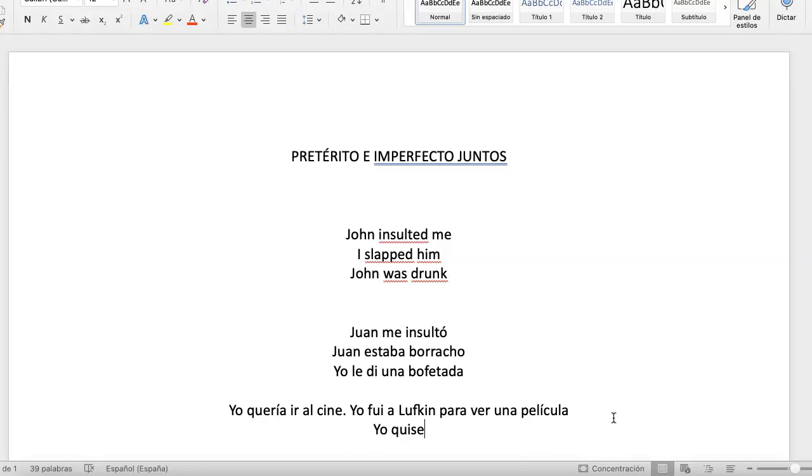Okay, I hope that this is going to be useful for you. And we're going to have 3 exercises and a quiz with preterite and imperfect. The first one is Vertigo, and the 2 others are with little comic strips. And the second one I couldn't do as a quiz because I couldn't get the images outside the text. So I'm sorry about that, but I think you will be able to do it. And I wish you luck. And that's the last thing we're gonna do this semester. So pay attention because this is important.